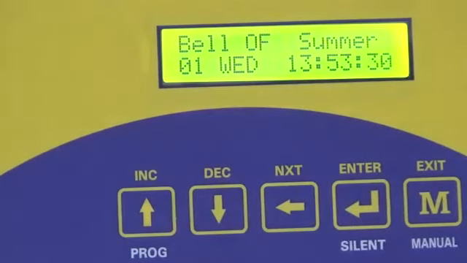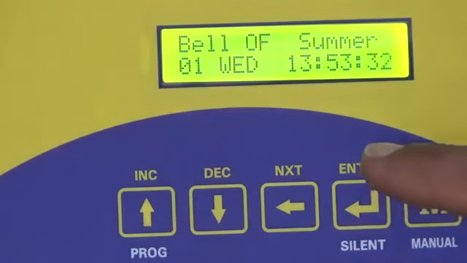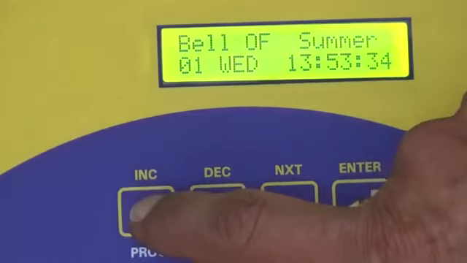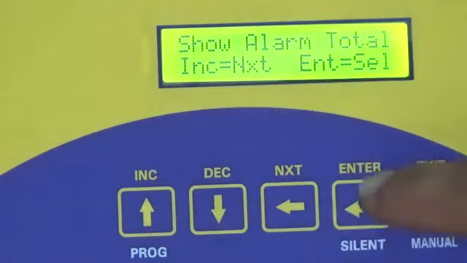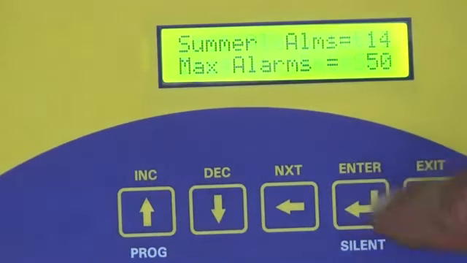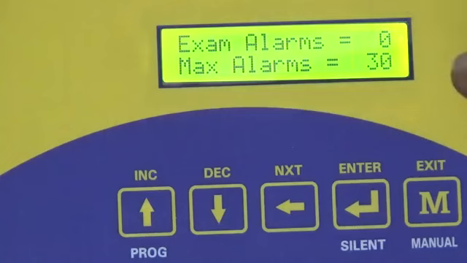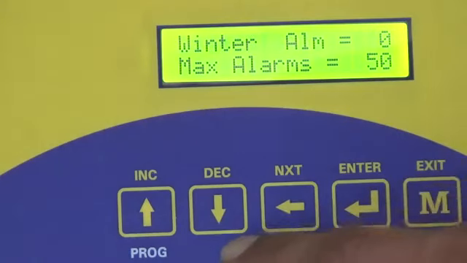To check the total number of alarms present in the memory and programmed by the user, press the program key, set new alarm, show alarm total. Press enter. Now it will show you all the alarms which are programmed in the memory.